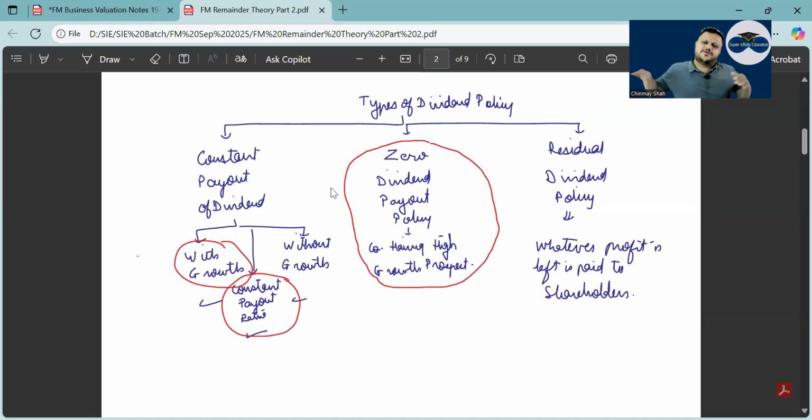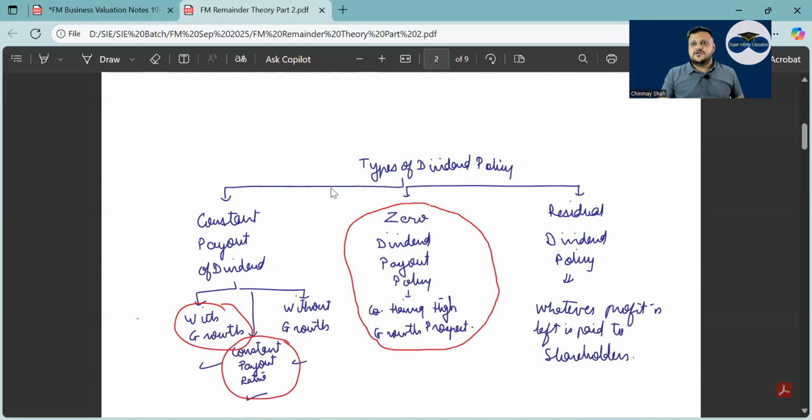One is the same amount of dividend paid every year. It is constant dividend policy without growth. Constant dividend policy with growth is that today I pay 5, 7, 9, 10, 12, 15, 16. It is constantly growing. Correct? And then there is a constant payout ratio, where a certain payout ratio of EPS, your dividend payout ratio will be the same.